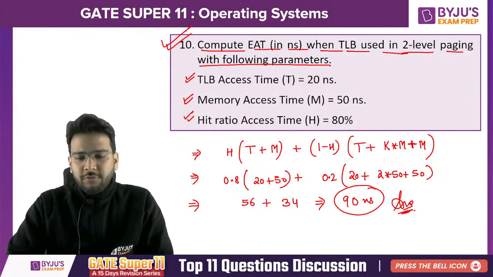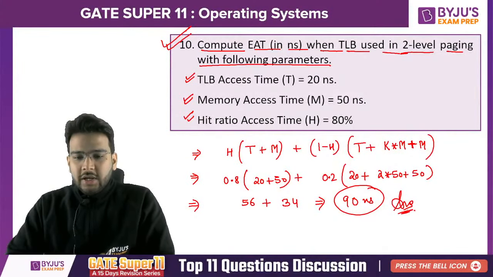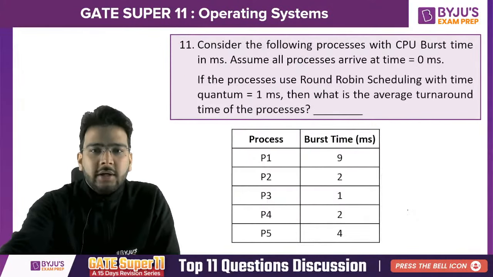Is it clear to all of you? If you have any doubt, please ask. Any doubt, anyone? 90 will be the correct answer. Yes, Tahir, what happened? 90 will be the correct answer, final answer.